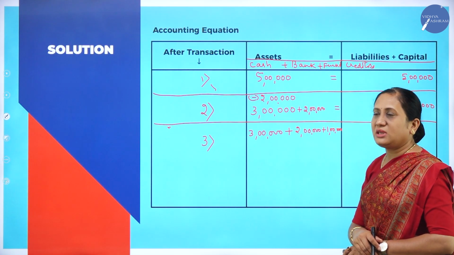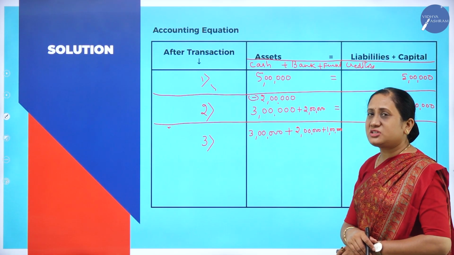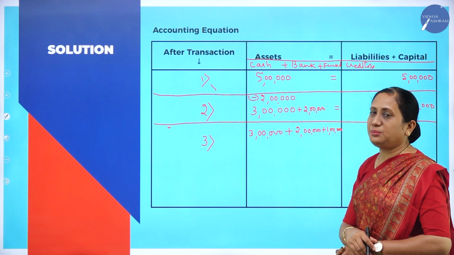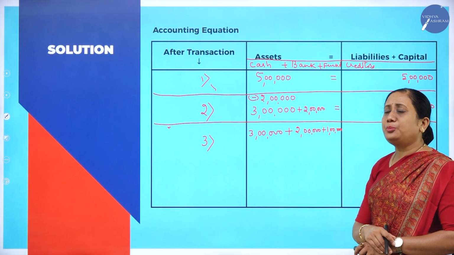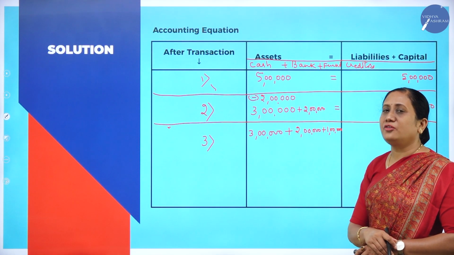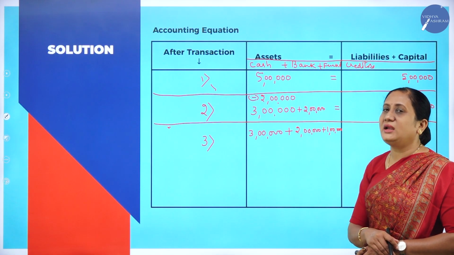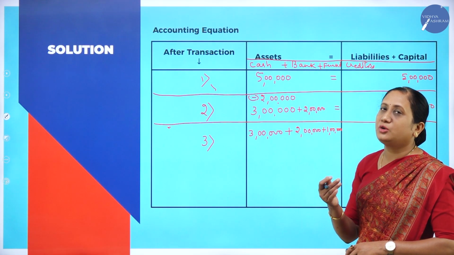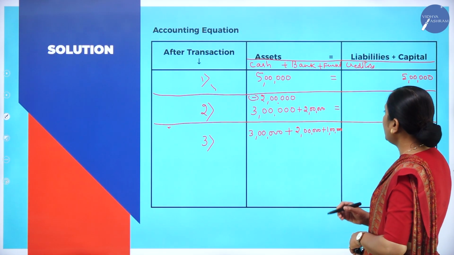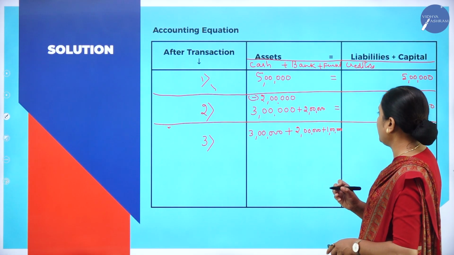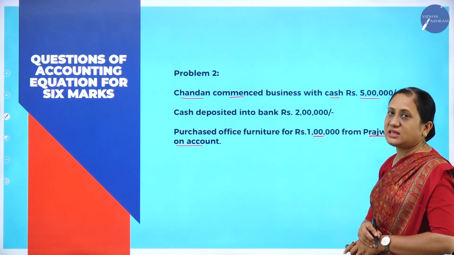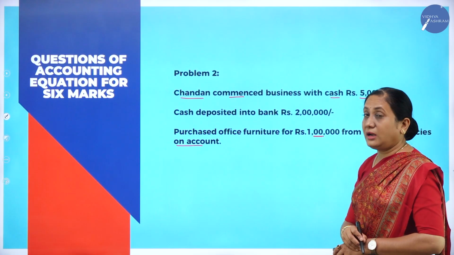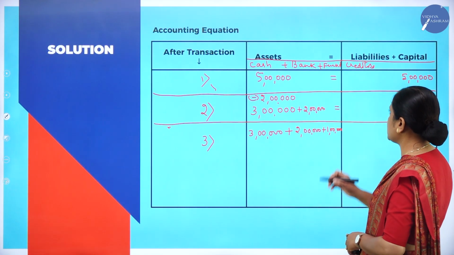Credit purchase means here we are purchasing on the basis of credit. That means to say that we have postponed the payment of cash to a future date. Immediately payment is not made. Till the business makes the payment, Prajwal agencies will be creditors to the business.